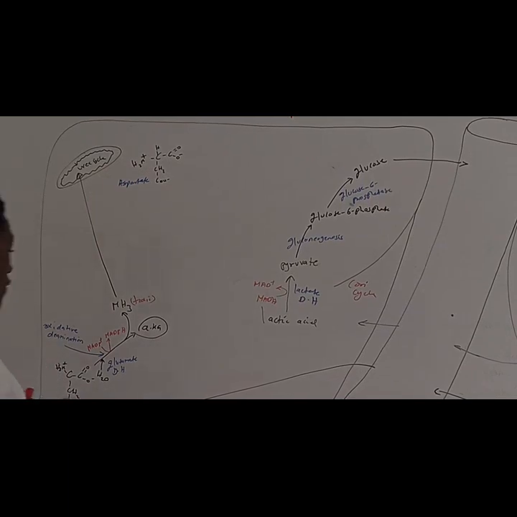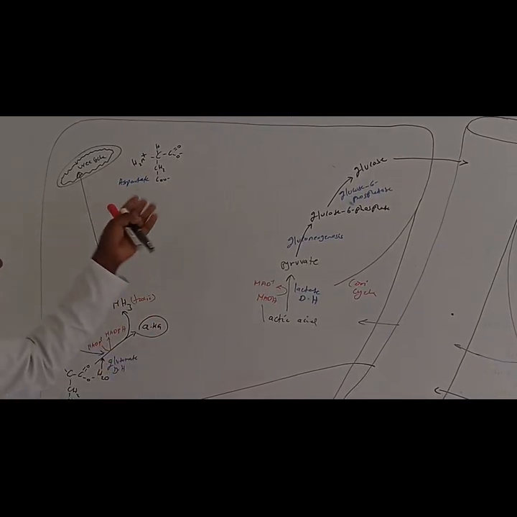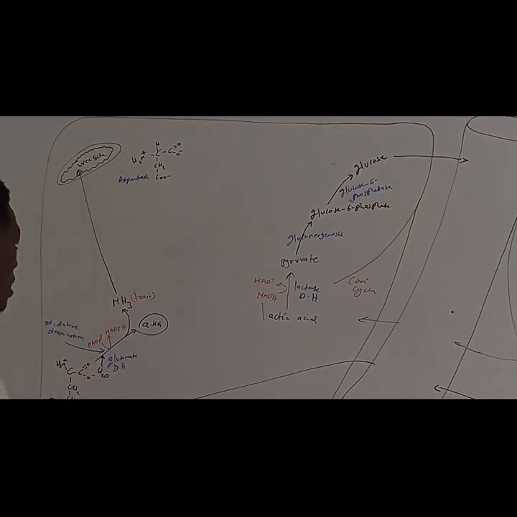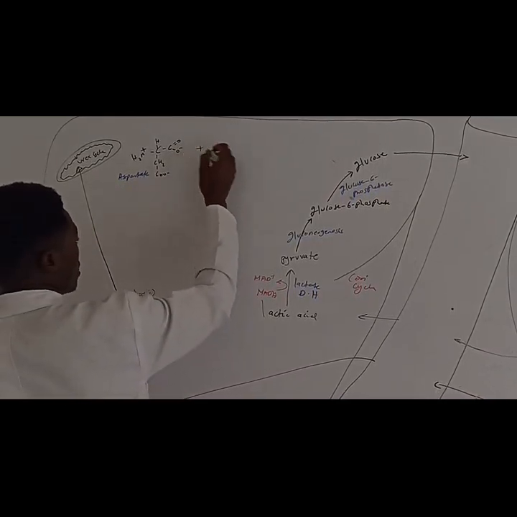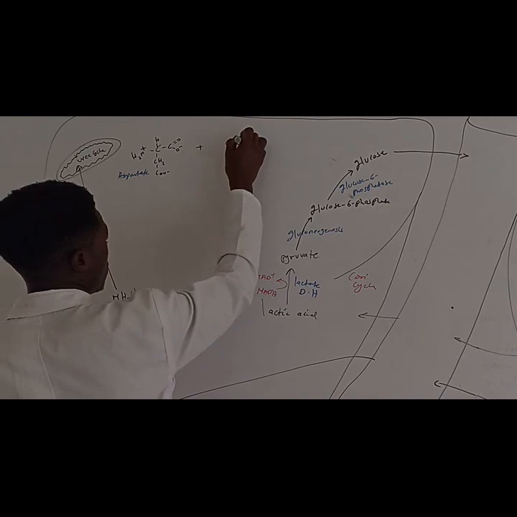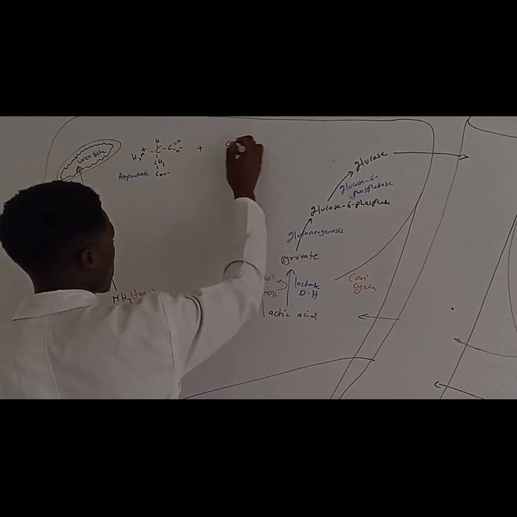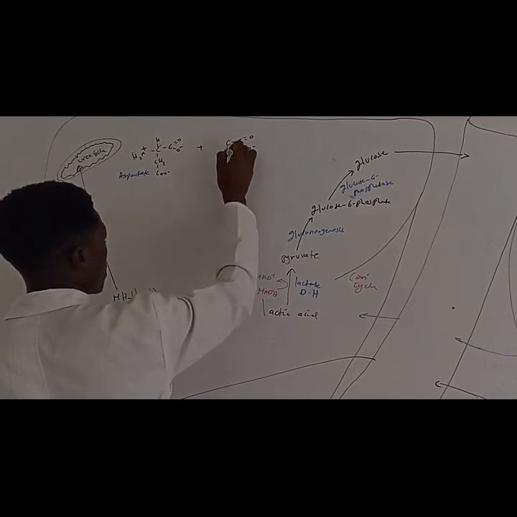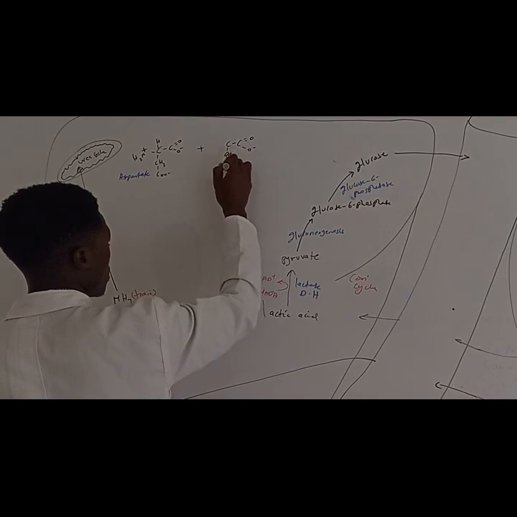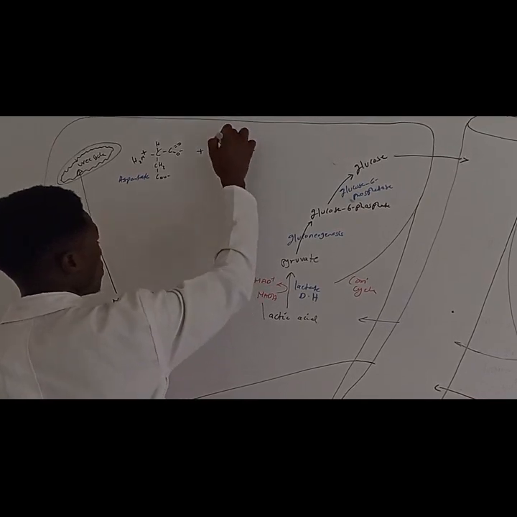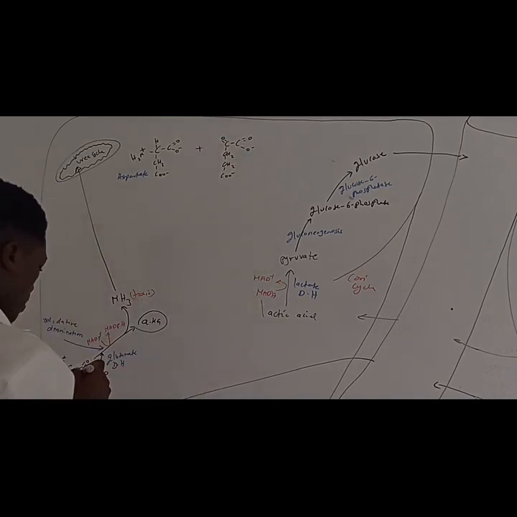So this alpha ketoglutarate can again come and engage in a transamination reaction with the aspartate. So you can react it with the aspartate. Alright.